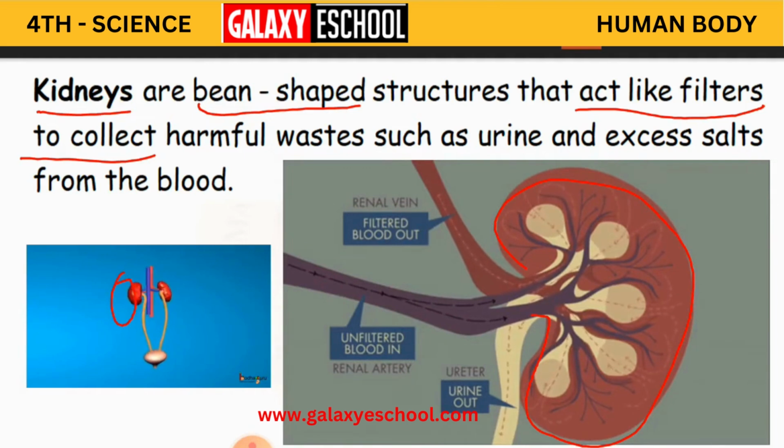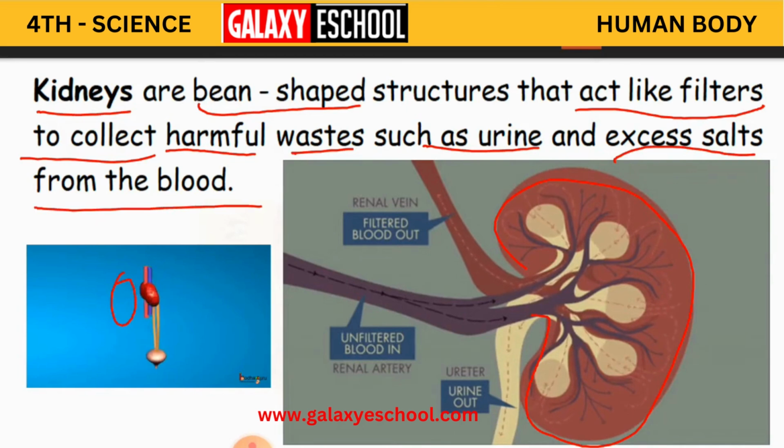Then all the waste gets collected in that filter. So these kidneys are the filters of our body, where they collect the harmful waste such as urine and excess salts from the blood.